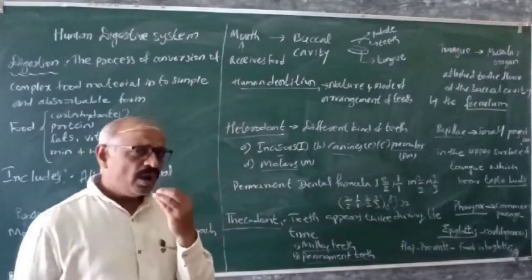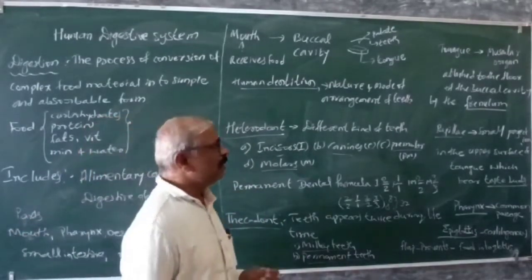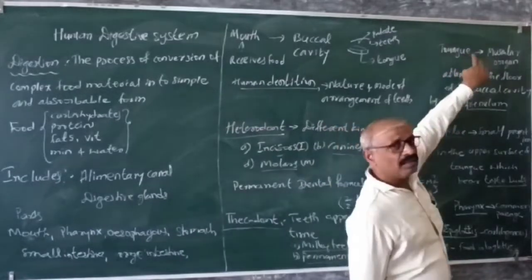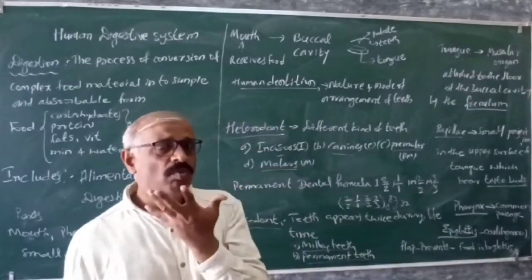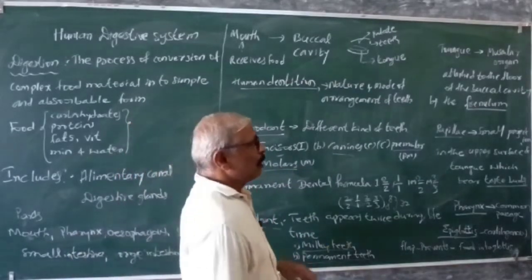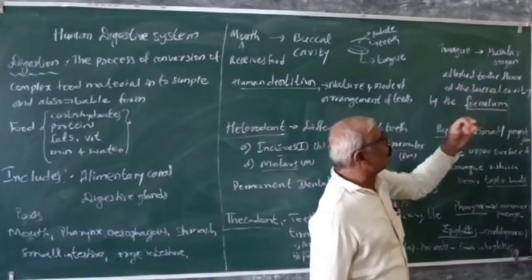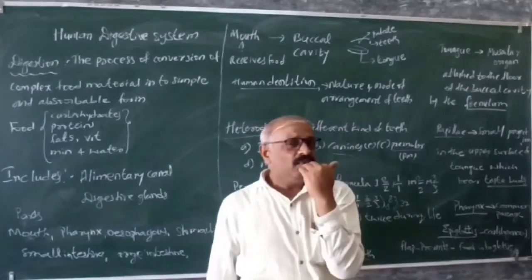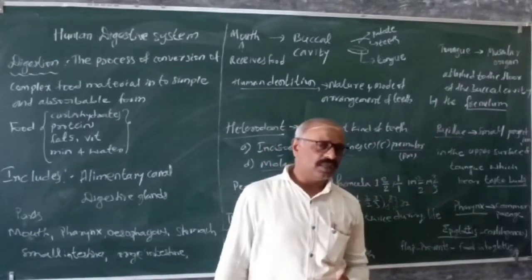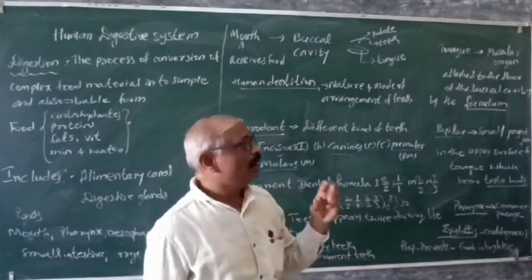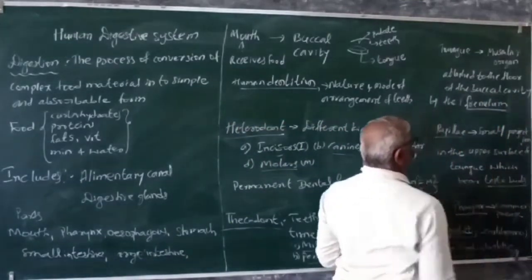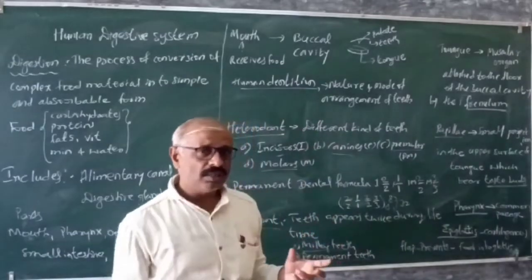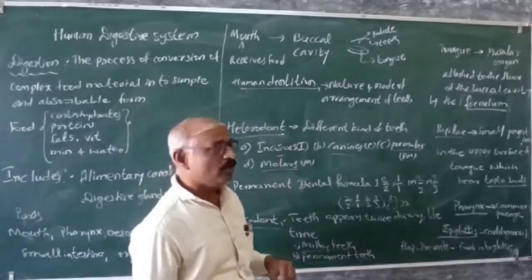And later on we have one more part, that's called the tongue. See, the tongue is a muscular organ, there is no bone here. It is attached to the floor of the buccal cavity, we see it attached to this floor. So that is the tongue. And the most important part, where it is attached, is called the frenulum. So that's the most important part.